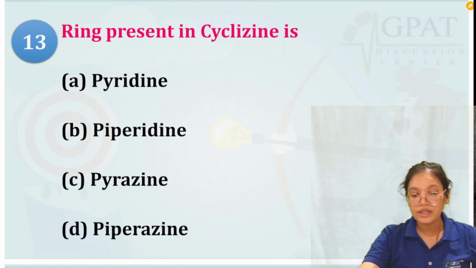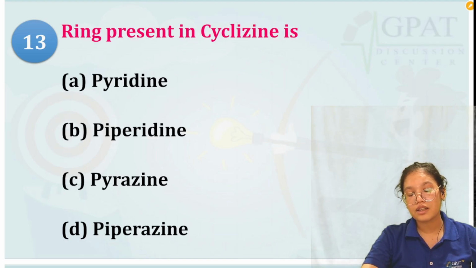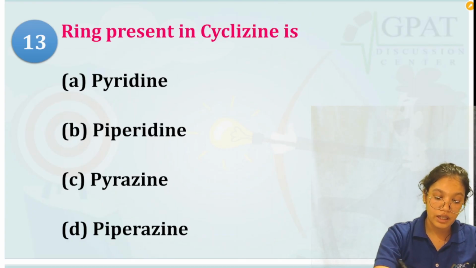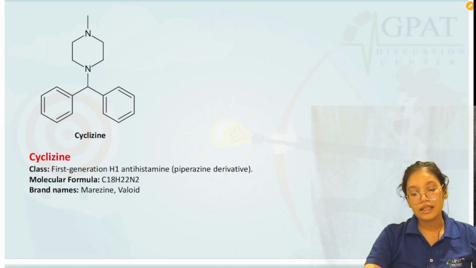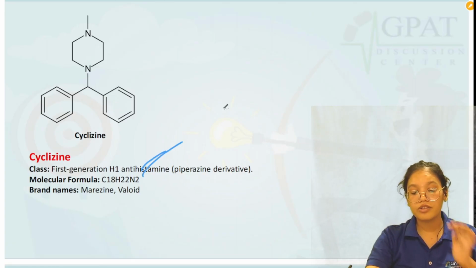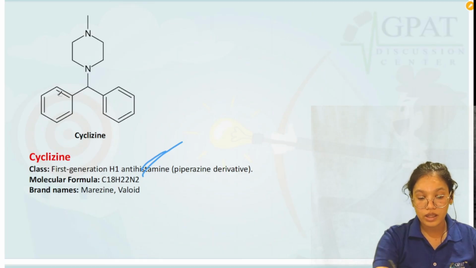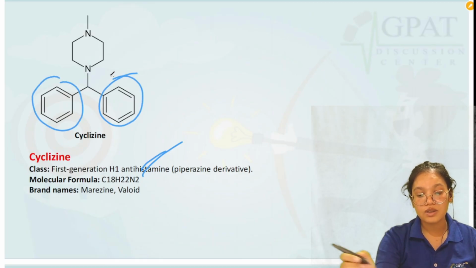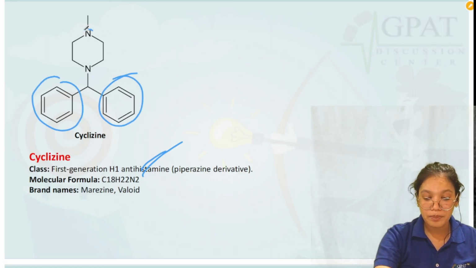Now moving to the next question: ring present in cyclizine. Now cyclizine, again an antihistaminic drug, they are asking about the ring that is present in this particular cyclizine. If we look at the structure, it has two phenyl rings and one piperazine ring.